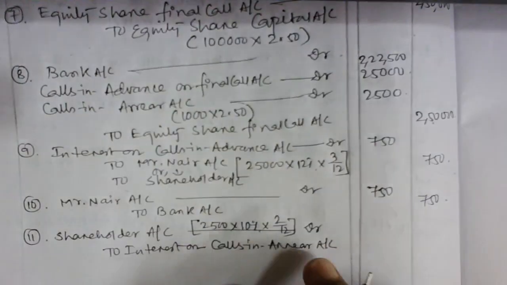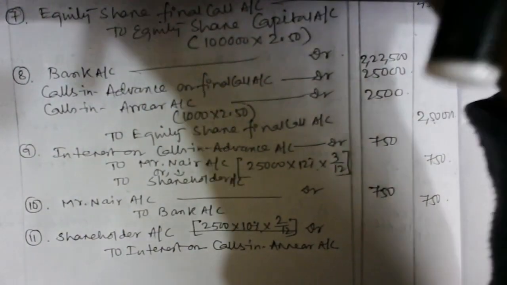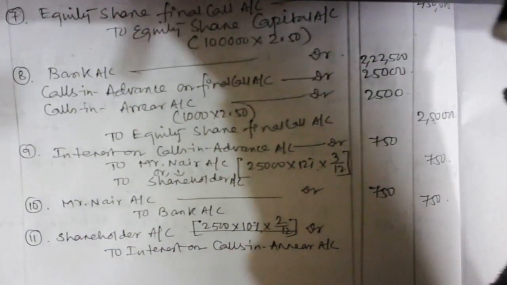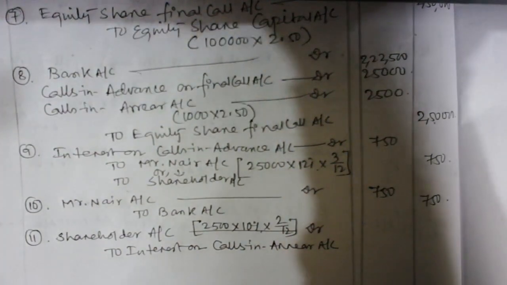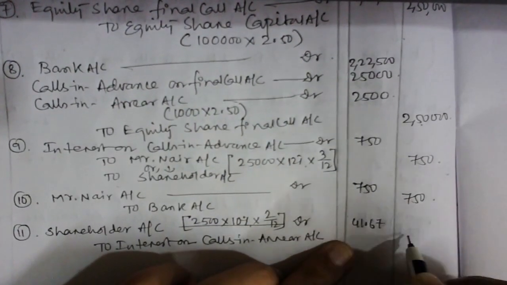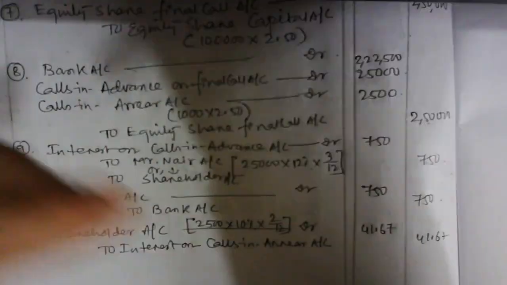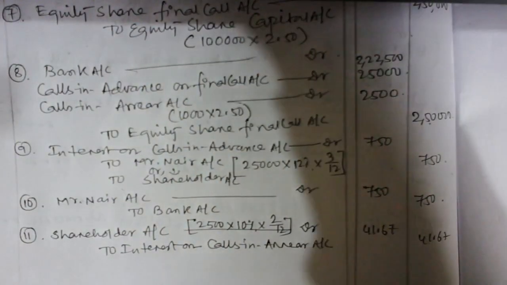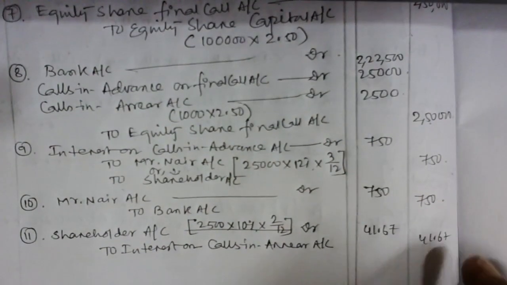So let's calculate for 2 months. 2,500 into 10% is 250. So 250 divided by 6, you will get 41.67. 41.67 is the correct answer.